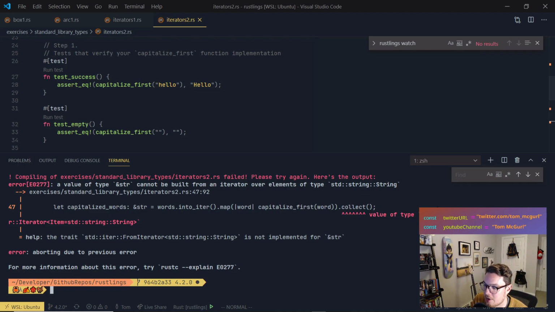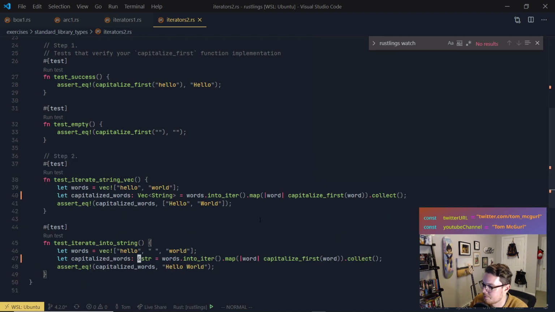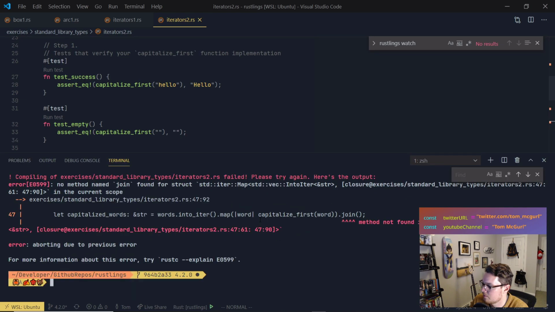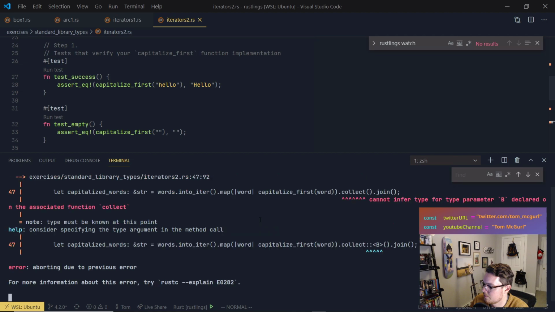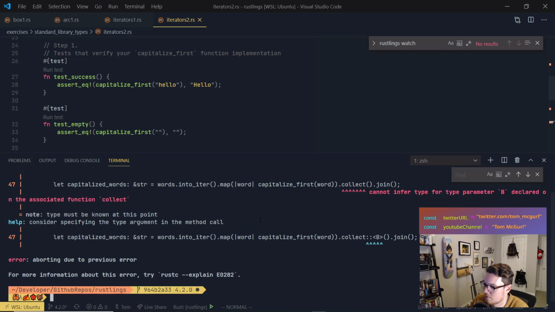Value type string slice cannot be built from an iterator. So we have an iterator here, right? And so instead of collect, what if we did join? Method not found in iterator. So I think we maybe have to do join like that. Cannot infer type parameter B declared.